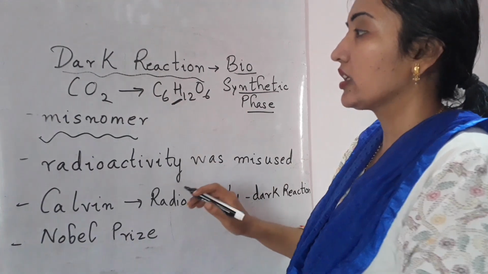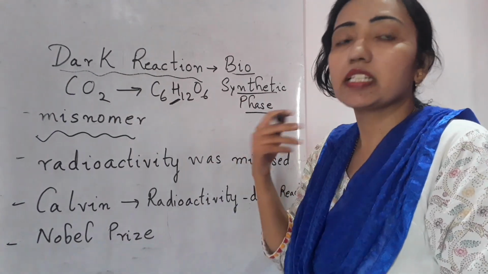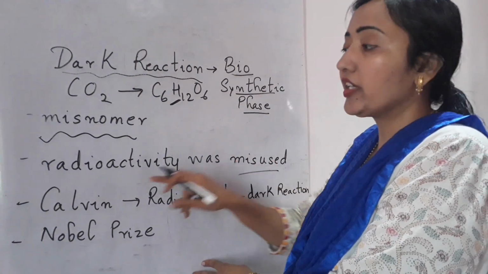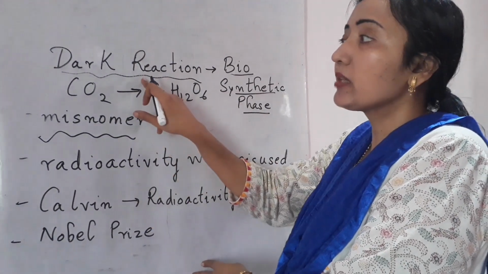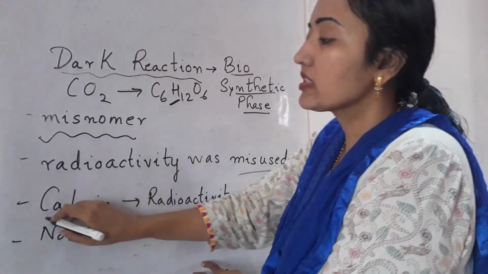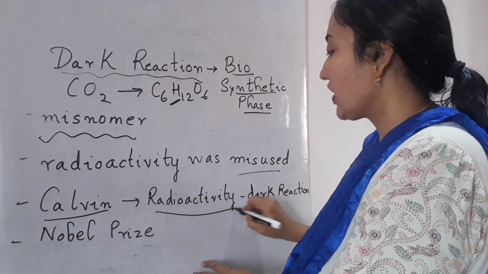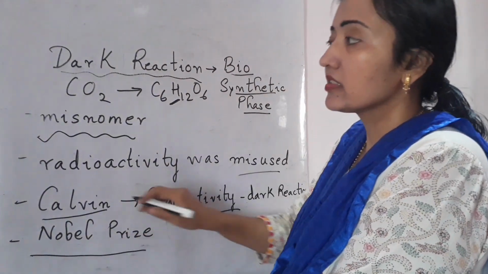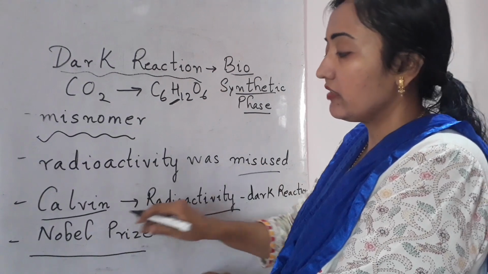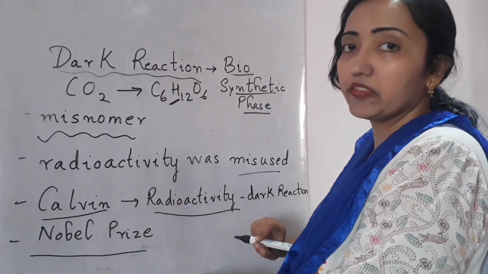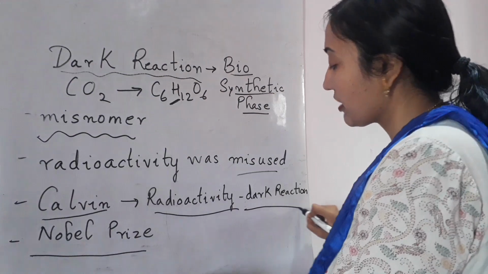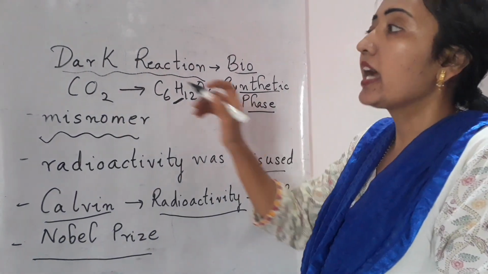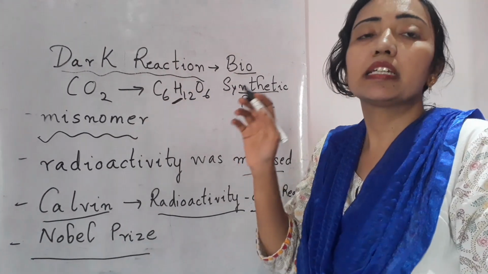The dark reaction was studied when radioactivity was misused, when the atom bomb was made. It was the scientist Calvin who used radioactivity to study the steps of the dark reaction, and he got the Nobel Prize. So the dark reaction is known as the Calvin cycle.